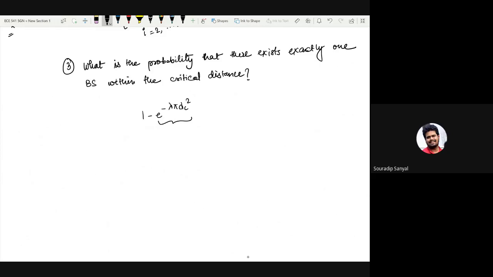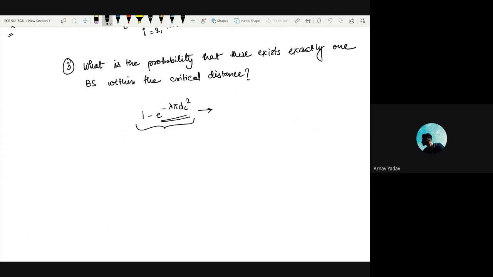This is the probability that there is at least one base station, because the second part is the probability that there are no base stations. So there is an obvious issue with this expression. This is an expression for the probability that there is at least one base station within the critical distance, right? Because the second part is the probability that there are no base stations, and one minus the probability of no base stations is at least one base station. But what we want is exactly one base station.